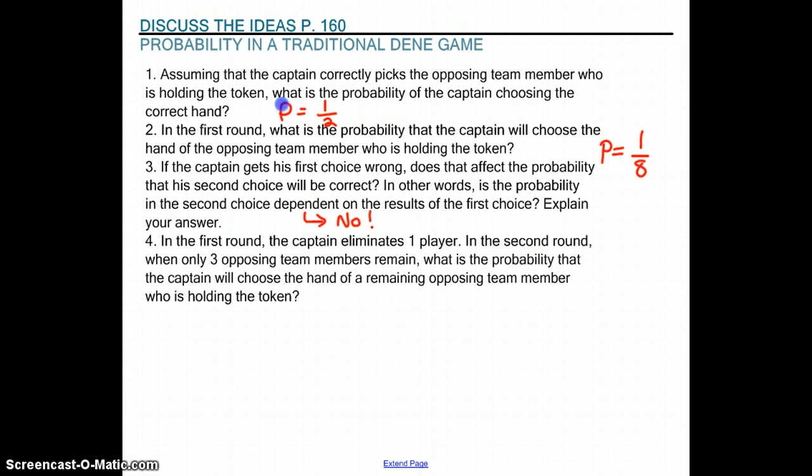Number 4. In the first round, the captain eliminates one player. In the second round, when only 3 opposing team members remain, what is the probability that the captain will choose the hand of a remaining opposing team member who is holding the token? So there's 3 people left. Each of those people has 2 hands. So that means our total options where the coin could be are 6, because there's 6 different hands the coin could be hiding in. Again, we only have one coin, so our probability would be 1/6.